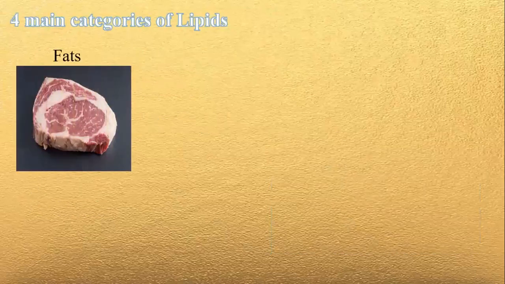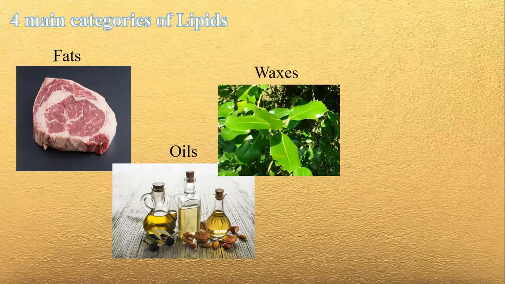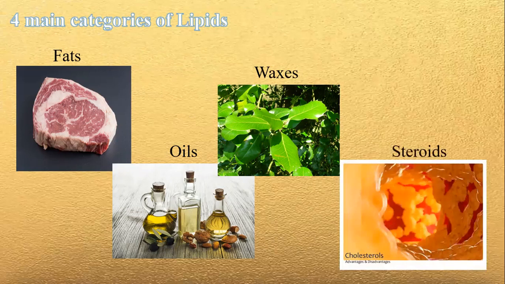Fats refers to stored fats in animals that we are consuming or a fat that is contained by our body. The oils are those that are produced by plants and animal fats which we are using to cook or to fry foods. While waxes are contained by plants which help them to prevent dehydration. And lastly, the steroids, refers to cholesterol.